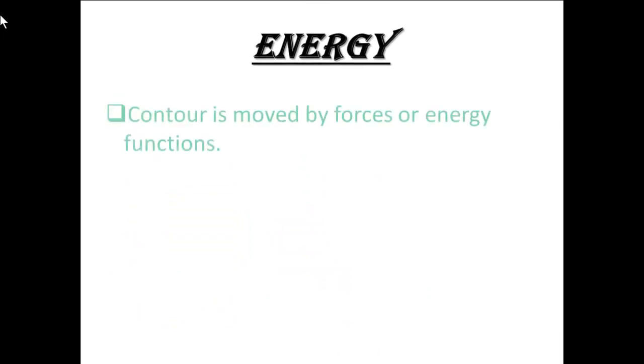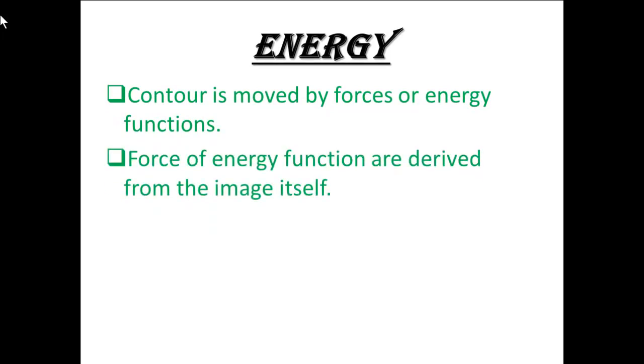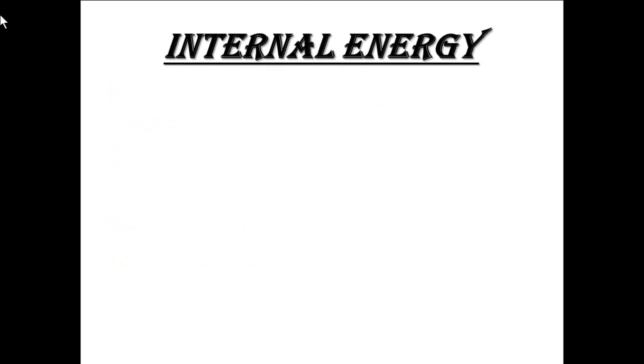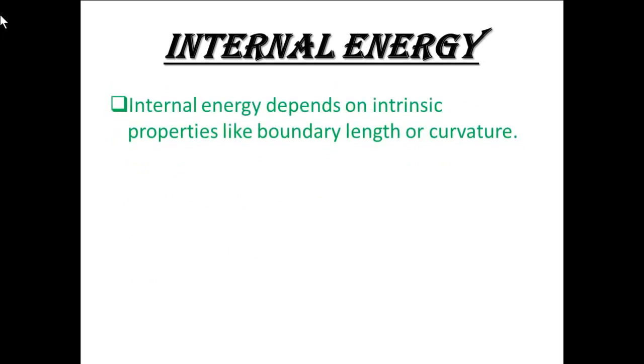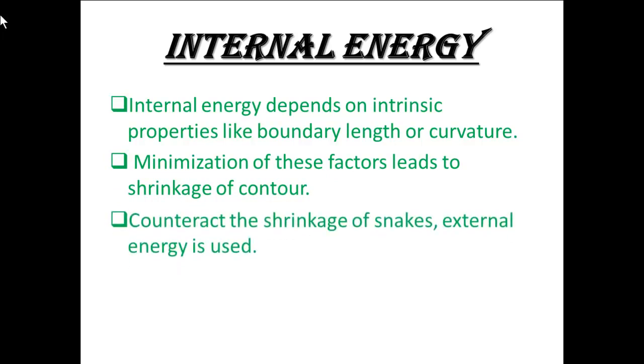Energy. The contour is moved by forces and energy functions. Forces of the energy functions are derived from the image itself. Snakes have two types of energy: internal energy and external energy. Internal energy depends on intrinsic properties like boundary, length, or curvature. Minimization of these factors leads to shrinkage of the contour. To counteract the shrinkage of snakes, external energy is used.